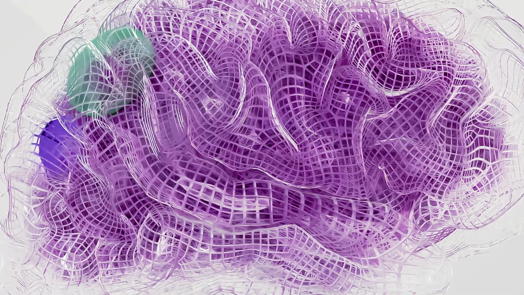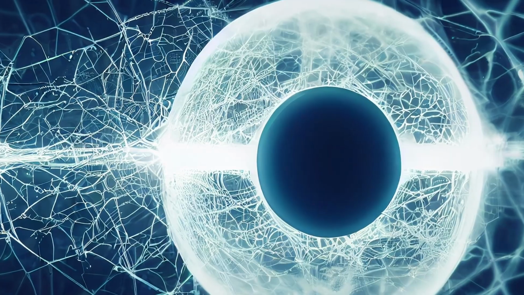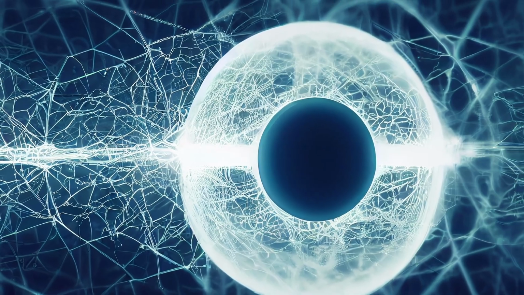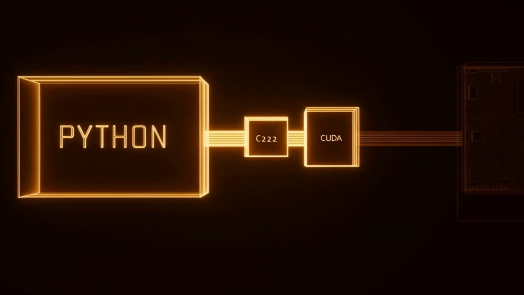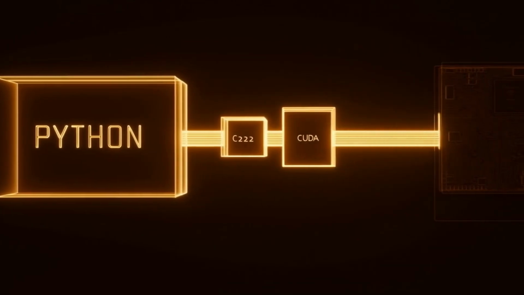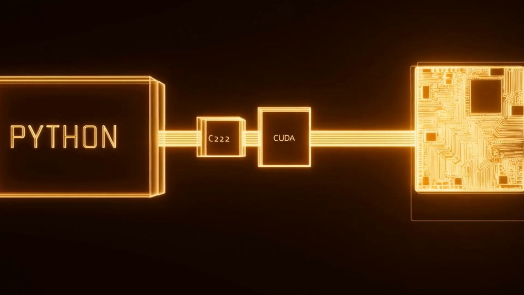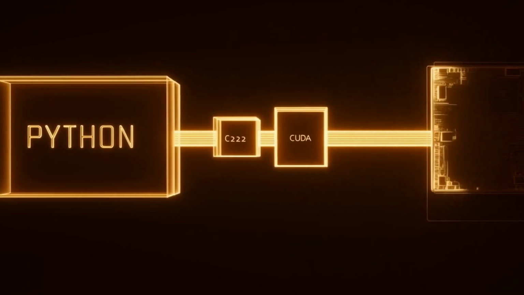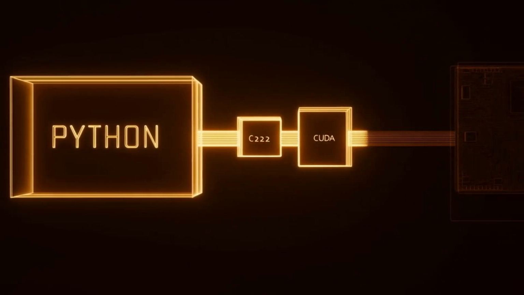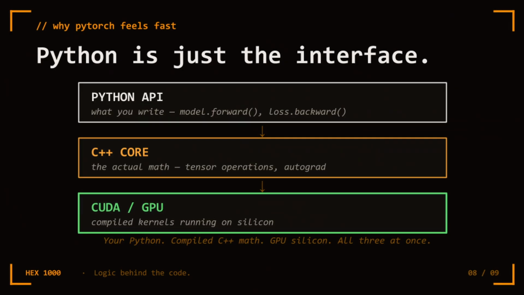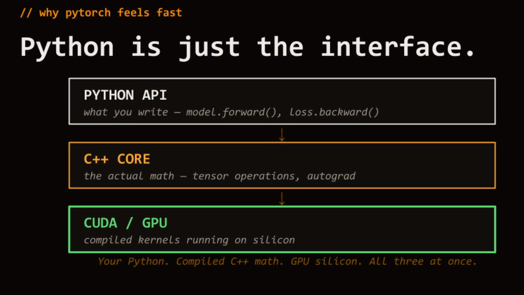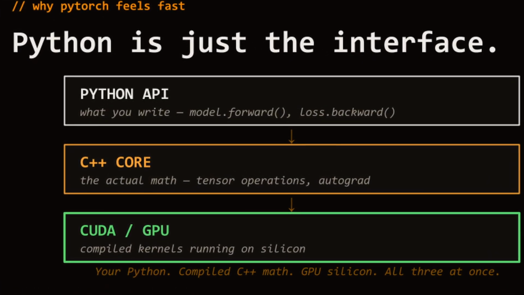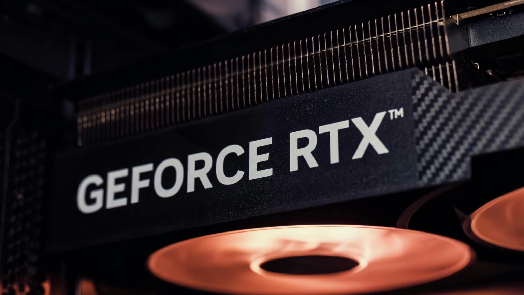Here's why compilers matter for AI specifically. When you write PyTorch code to train a neural network, Python interprets it, but the actual matrix multiplications, the core of every forward pass, every backward pass, don't run in Python. They run in compiled C++ and CUDA code, directly on the GPU. Python is just the interface. This is why PyTorch feels fast, even though you're writing Python. The heavy lifting is done by compiled code running on hardware specifically designed for matrix operations. Python handles the logic. Compiled code handles the math.